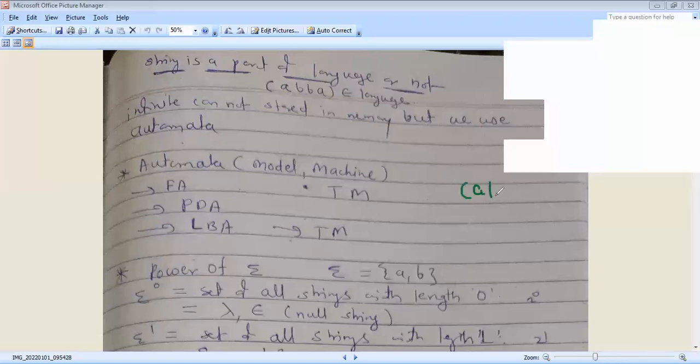A, B, A, B. We have to match the string ABAB in an infinite language. But it is not possible to match this string in an infinite language. Therefore, to solve this problem, we have to use automata theory. We have to use the concept of automata.